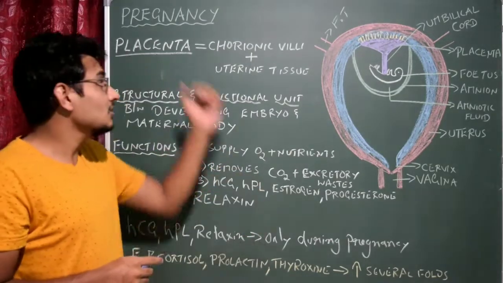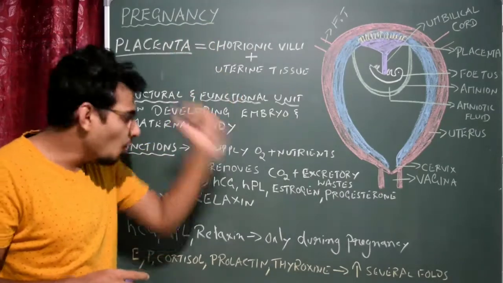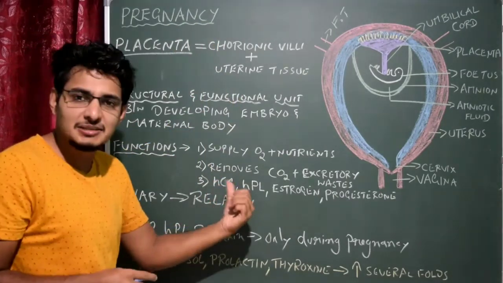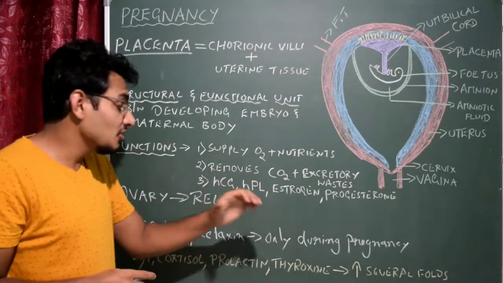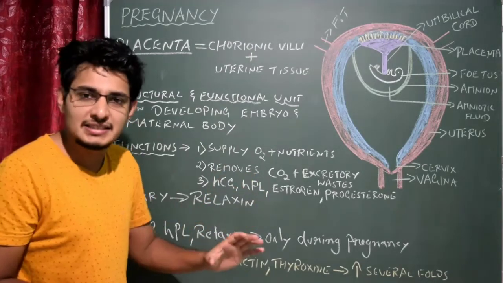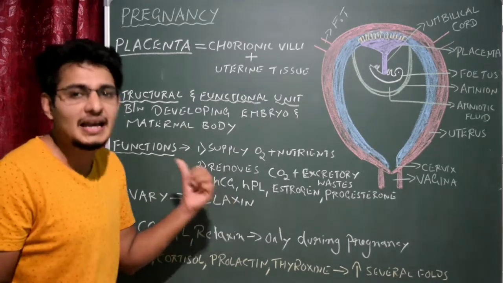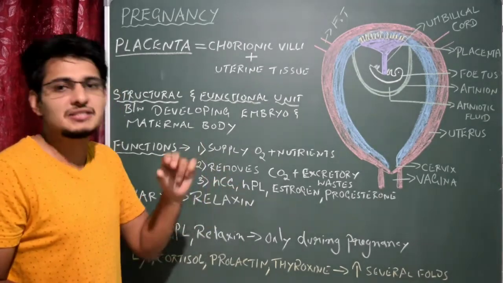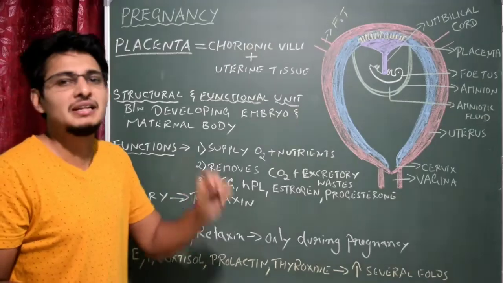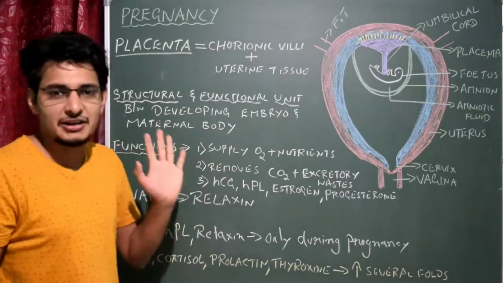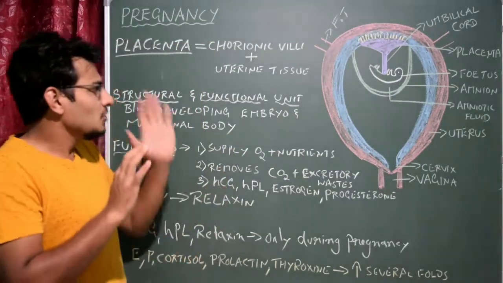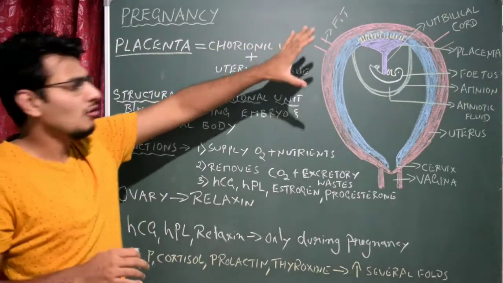Only once pregnancy takes place does HCG production start. Otherwise the body will not produce HCG. So this is one confirmative test for pregnancy. Remember it, HCG. If HCG is present in the urine of the female, then the female is pregnant. So that's it.